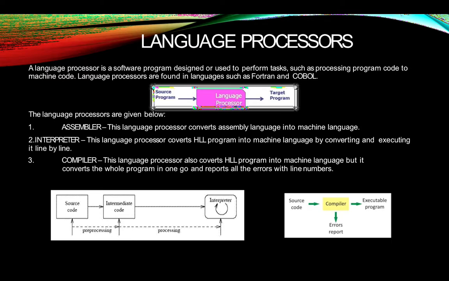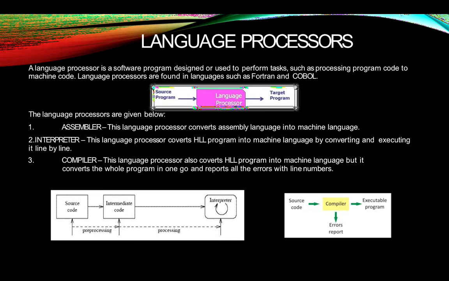Your computer is just a machine, and this machine doesn't understand any language except machine language, which is 1, 0, 0, 1. And I told you, 1 means electric current flow on and 0 means electric current flow off.